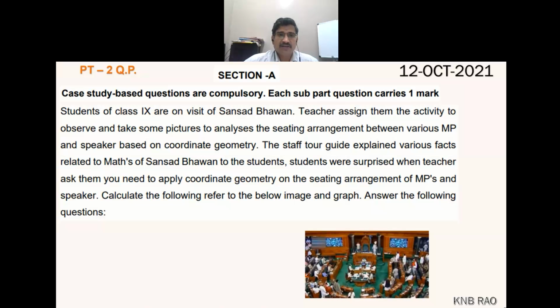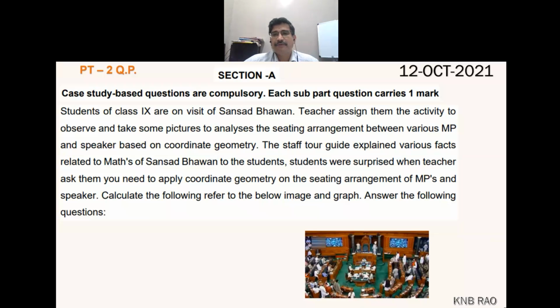In this question, students of class 9th are on a visit to Sansad Bhavan, means parliament. The teacher assigned them the activity to observe and take some pictures to analyze the seating arrangement between various MPs and the speaker based on coordinate geometry.